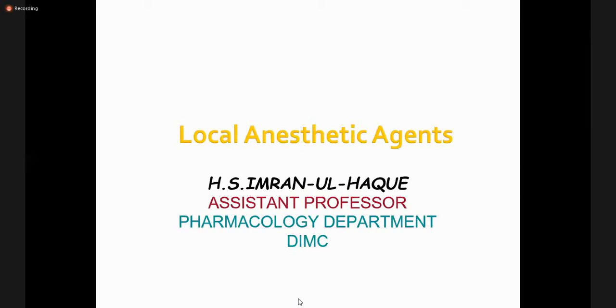So when the administration of nitrous oxide is discontinued, or we stop the inhalation of nitrous oxide, what will happen? Nitrous oxide rapidly diffuses from the blood into the alveoli and causes a marked reduction of the partial pressure of oxygen in the alveoli, and that will produce hypoxia, which is known as diffusion hypoxia, right?